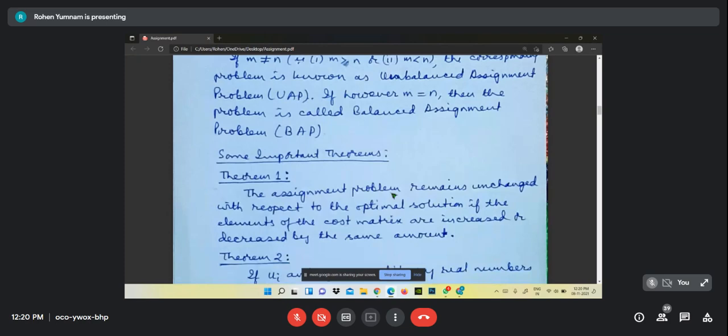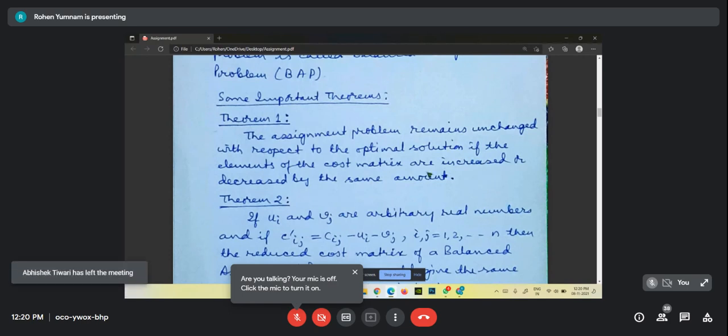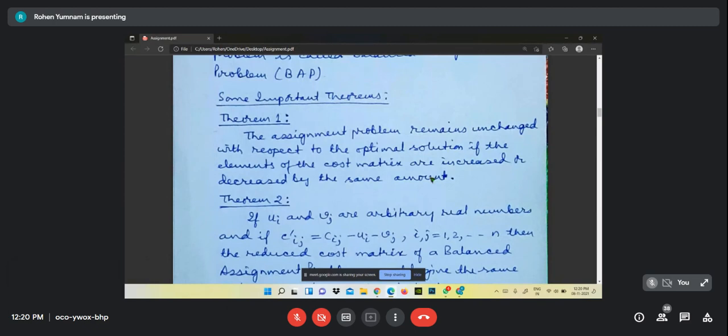Let us see the statements of some theorems. Proof we will not discuss, only the statement we will consider. First theorem: the assignment problem remains unchanged with respect to the optimal solution if the elements of the cost matrix are increased or decreased by the same amount. I had already told you, if the first row is subtracted by a fixed amount, the result will not change. Likewise, if it is added by a fixed amount, the result will not change.